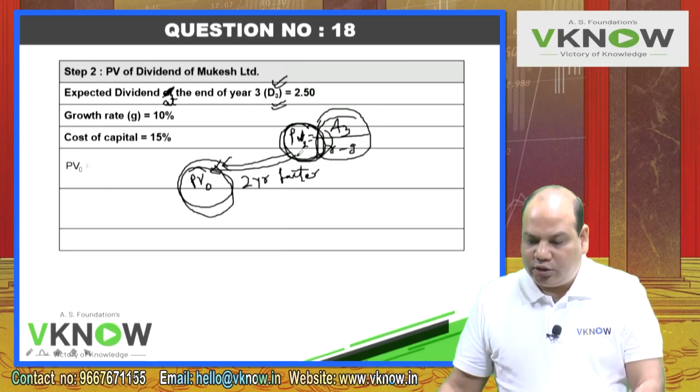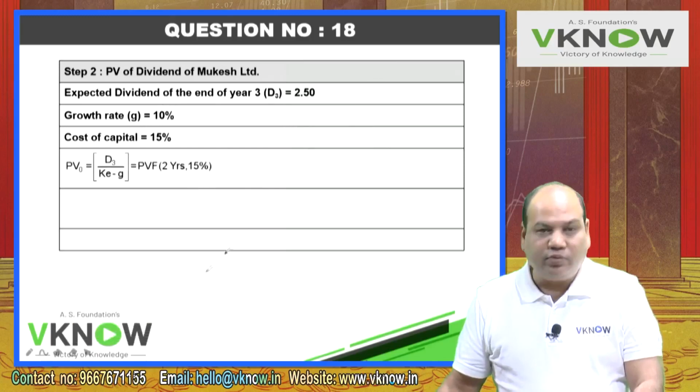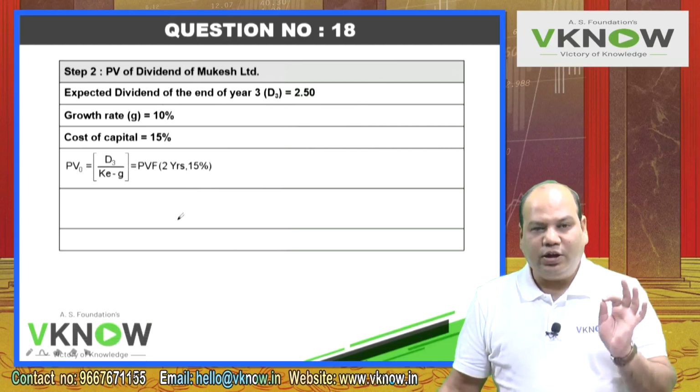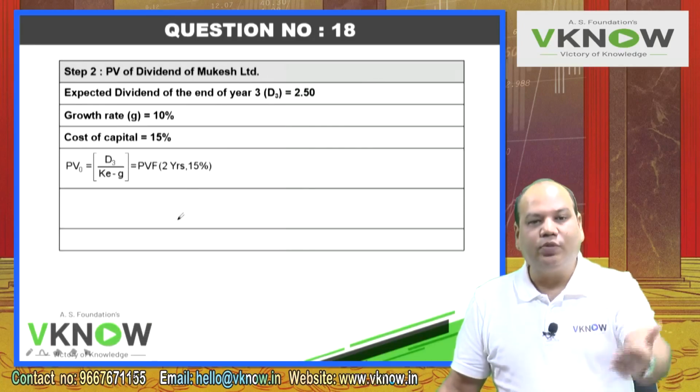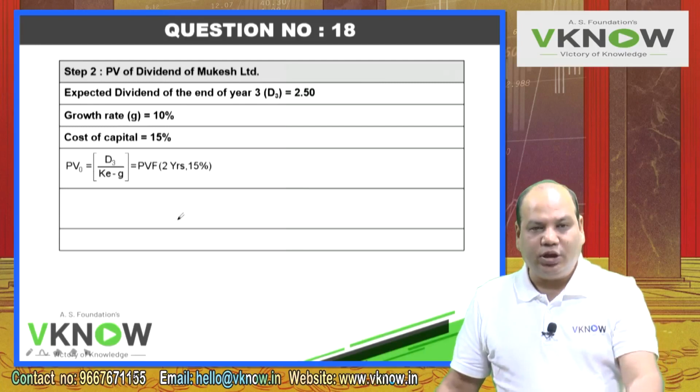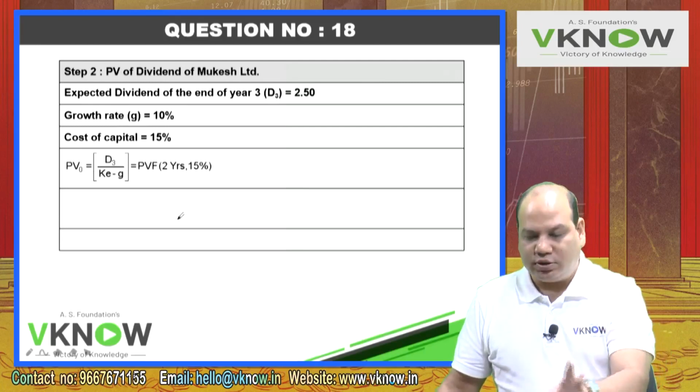So based on that, let us write down. You have to know one thing which we have done 100 times. If an infinite annuity series is not starting from the first year, then you need to do discounting twice.